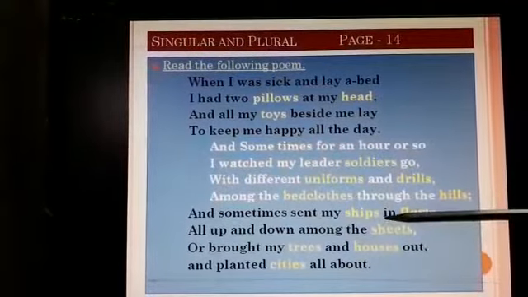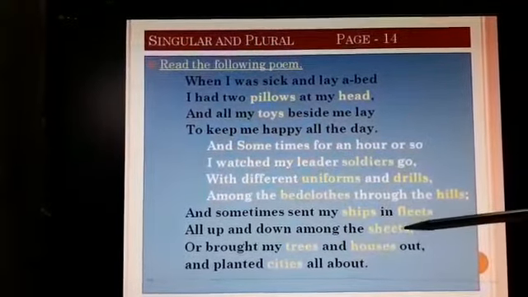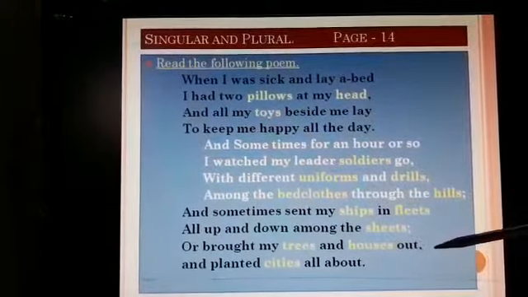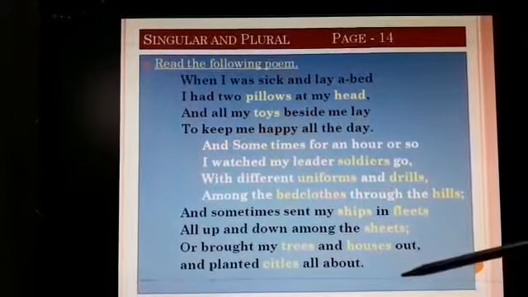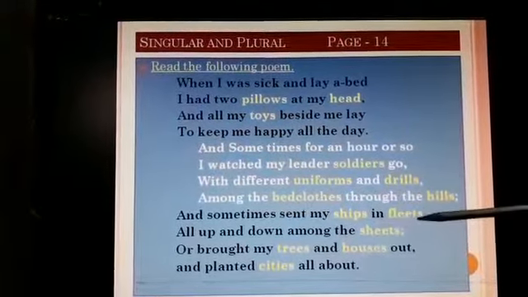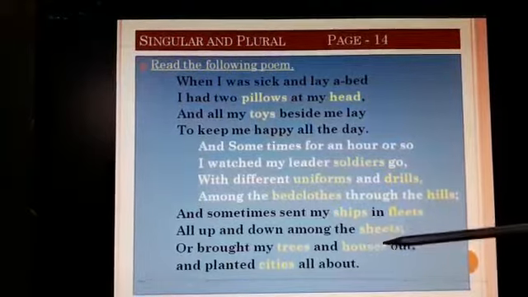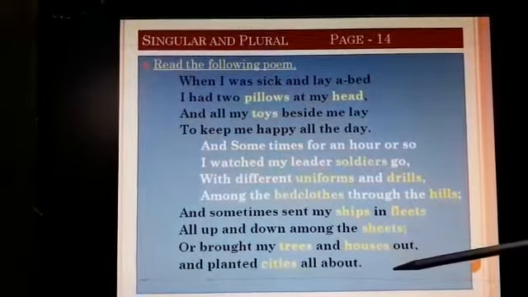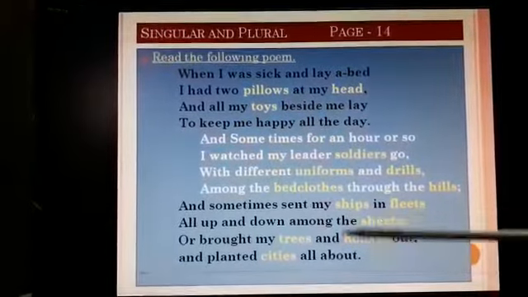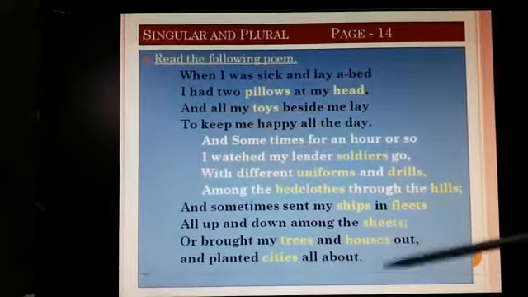And sometimes sent my ships in fleets all up and down among the sheets, or brought my trees and houses out and planted cities all about. So this is some activities that he was doing. He used to take out his toys, ships and fleets, and up and down he used to keep them among the sheets, and he brought his trees and houses out and planted cities all about. This is what some activities he was doing sometimes with these toys.